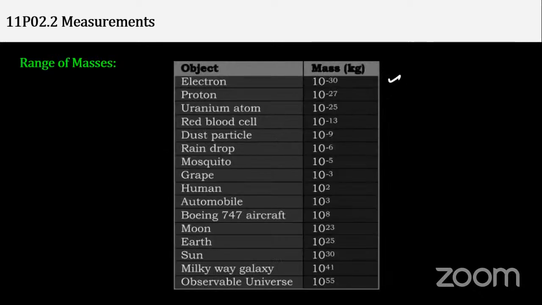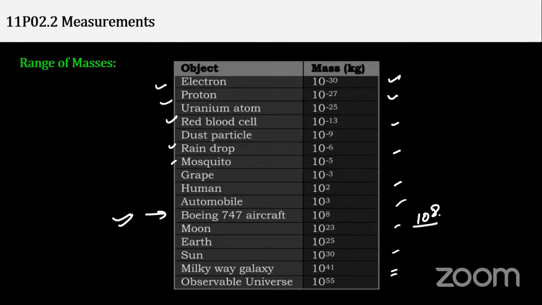So this is a chart which you don't have to remember. Don't worry, students, this thing you don't have to remember. There are different objects, say electron, proton, uranium, and all these things. The ranges of their masses are given in kg, for your information. See, a Boeing 747 aircraft is 10⁸ kg in mass. So you can think how much it is.